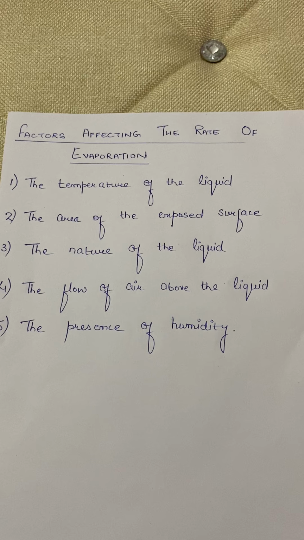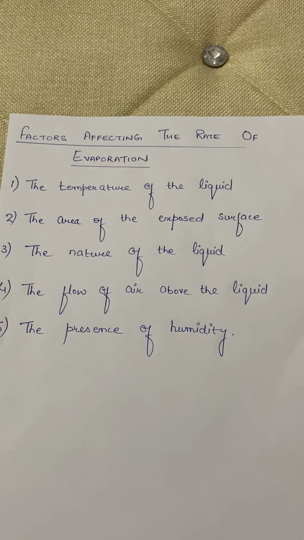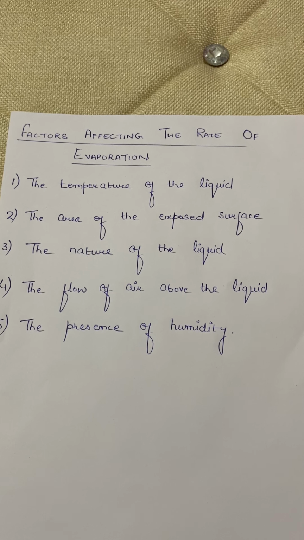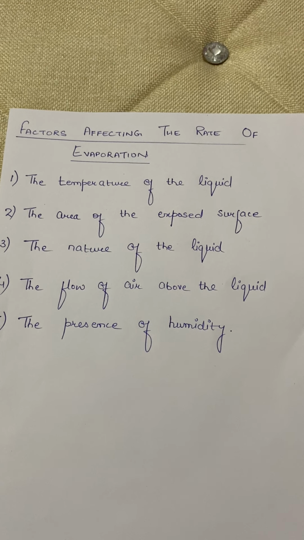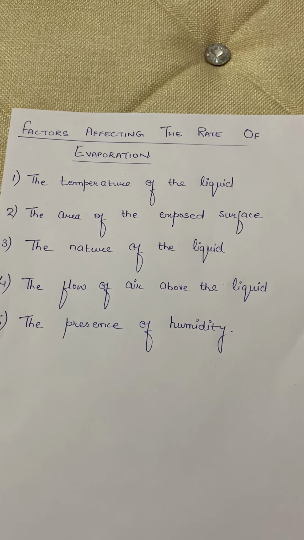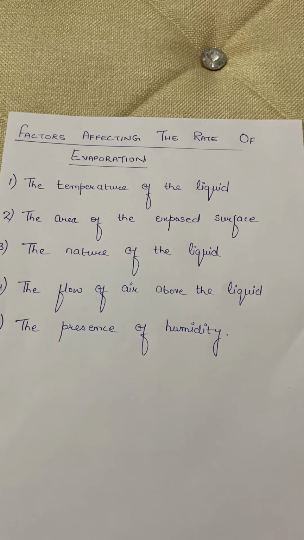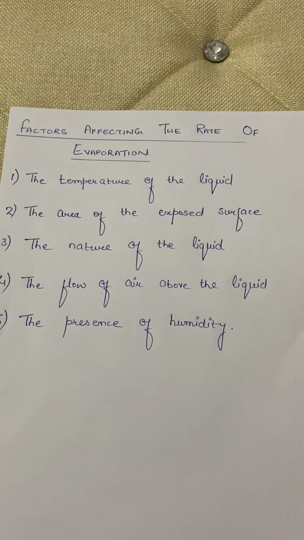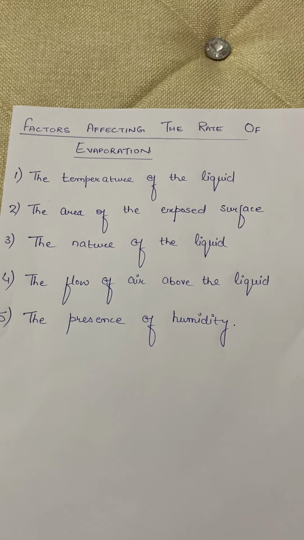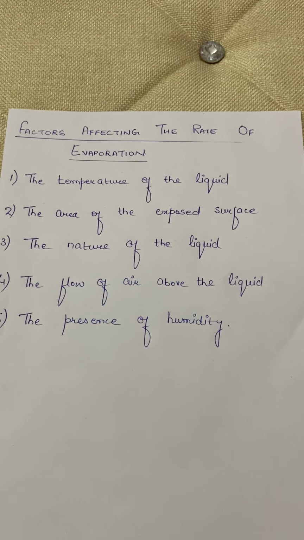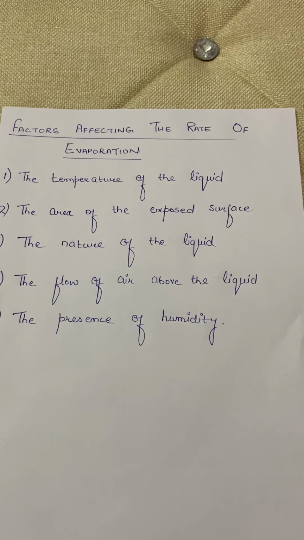Second, the area of the exposed surface. A cloth dries up faster if it is spread out than if it is folded up. Because when we are spreading up a particular piece of cloth, we are increasing the area of that cloth or that object, which is, we are increasing the exposed surface. So the rate of evaporation increases if the area of surface exposed increases.